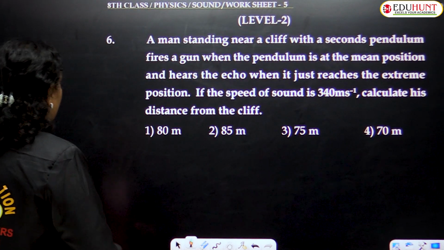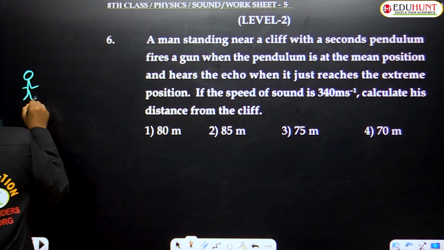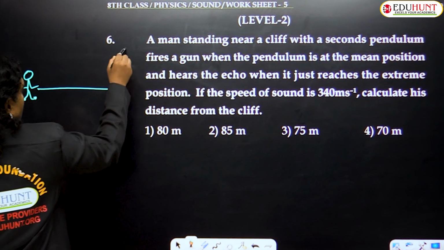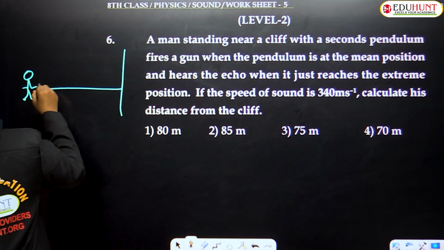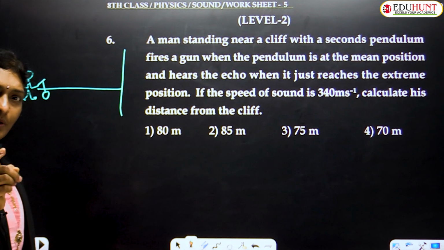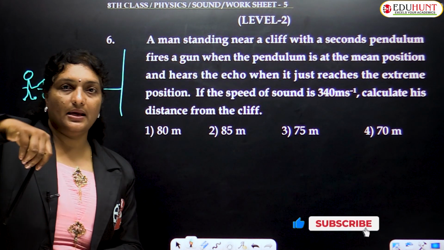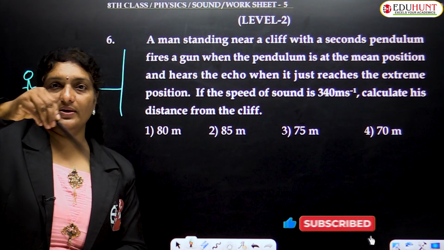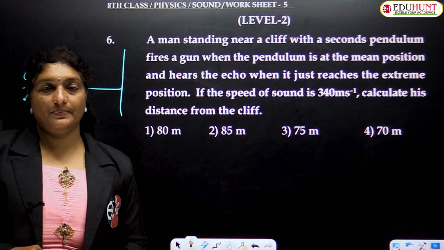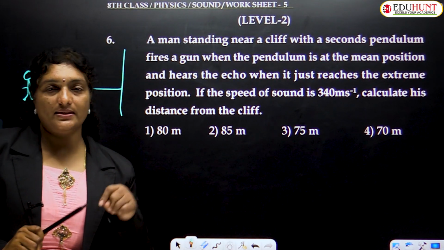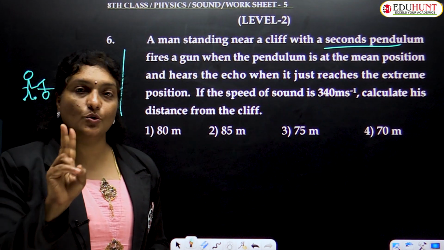So what is given, children? Here, this man is standing near a cliff. So what is he having? He is having a seconds pendulum. Children, do you know what is a seconds pendulum? Pendulum is different, seconds pendulum is different. Pendulum means something which oscillates to and fro. A simple pendulum's time period is generally 1 second. But a seconds pendulum means the time period is 2 seconds.